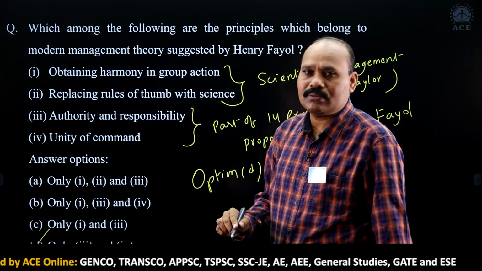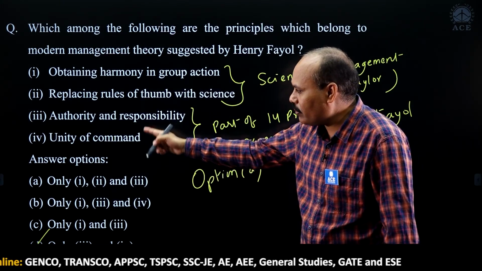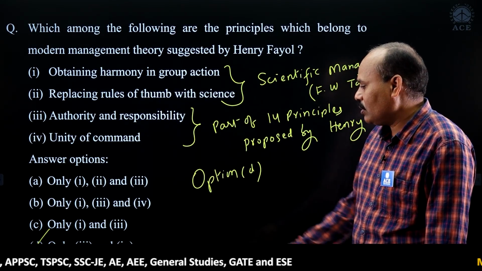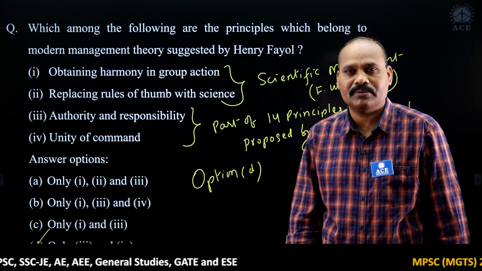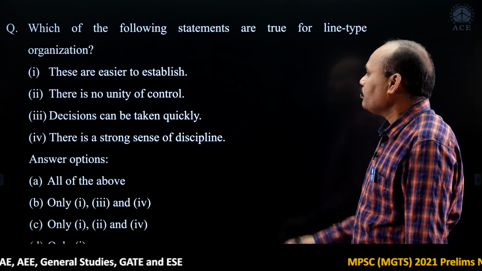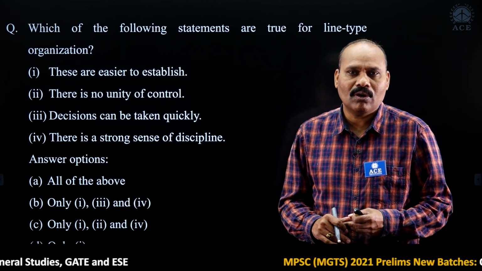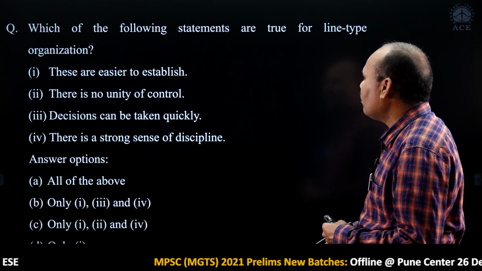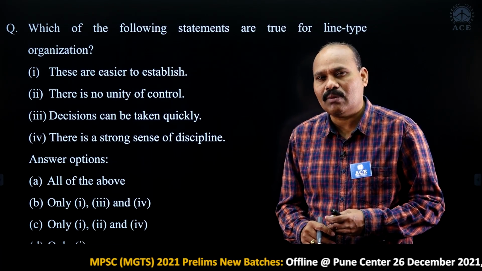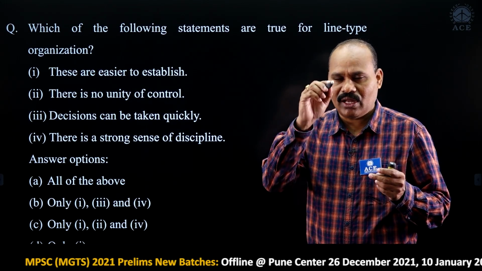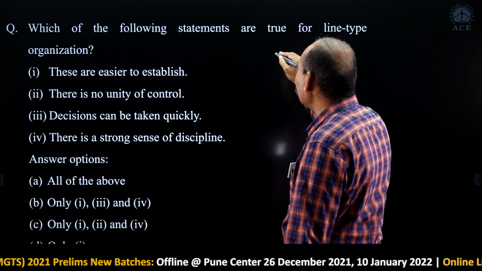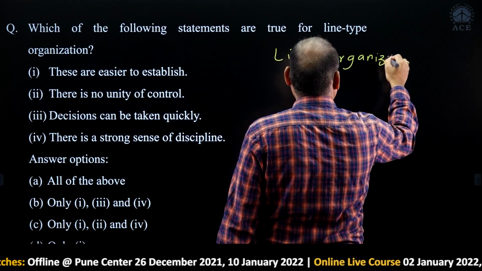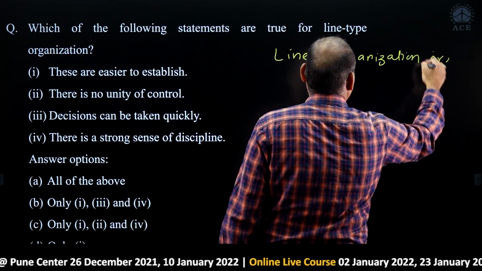The first two statements are perfectly related to scientific management. The remaining two are only related to modern management. So the answer is option D, 3 and 4 related to modern management. Next, this question belongs to organization. Which of the following statements are true for the line type of organization? Line or military organization, same. Line type organization means military organization. So don't forget, line organization is also known as military type organization.